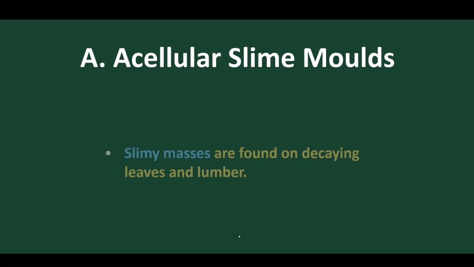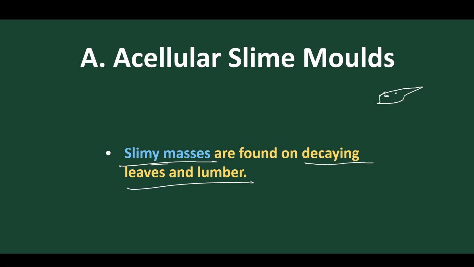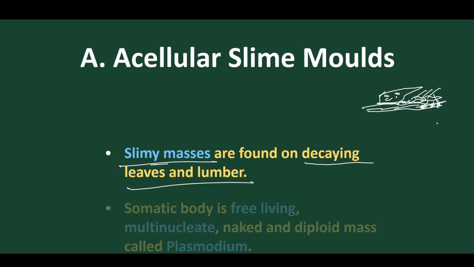Let's discuss the acellular mode. In acellular, they move on decaying leaves and lumber, and the slimy masses they secrete, this is a plasmodium. They move on any organism and secrete a mucilaginous slime, and through the slime they creep. They creep on the organism and release digestive enzymes, which dissolve the organism, and they take in the dissolved materials.